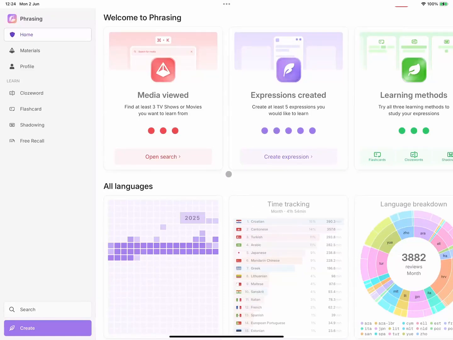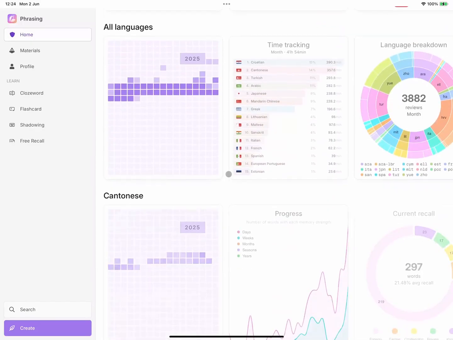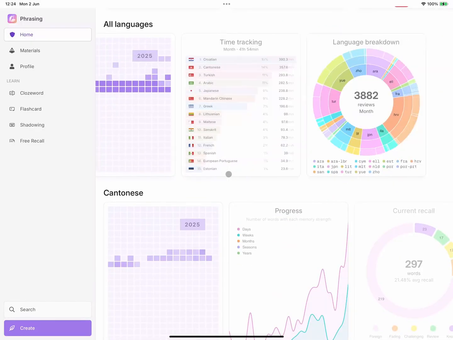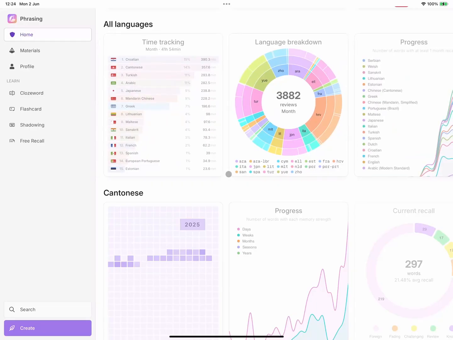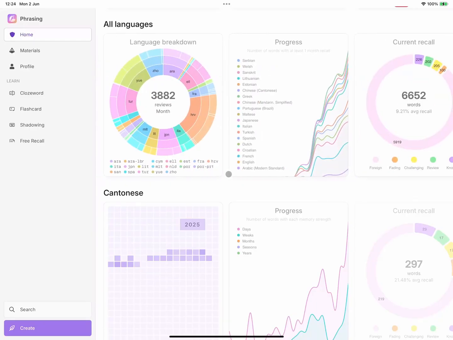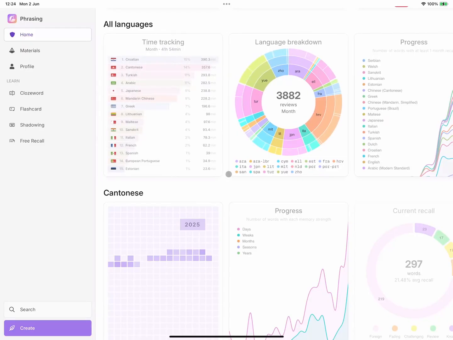My name is Benjamin, and for the past month, I've been learning over a dozen languages using an application I built called Phrasing. It's been easy, fun, and most of all, incredibly effective. Today, I want to show you how it works and how you can use it too to learn the 120 plus languages we currently support.